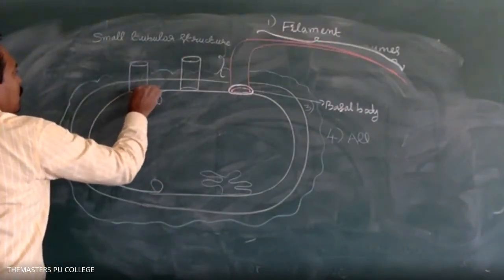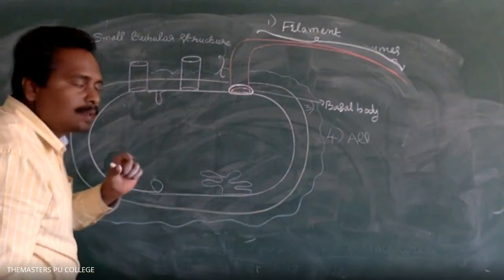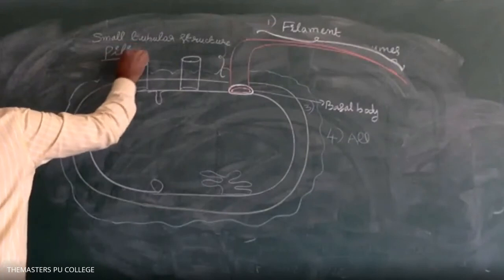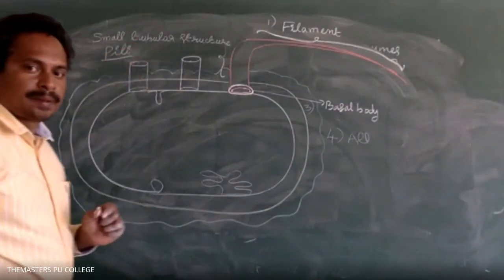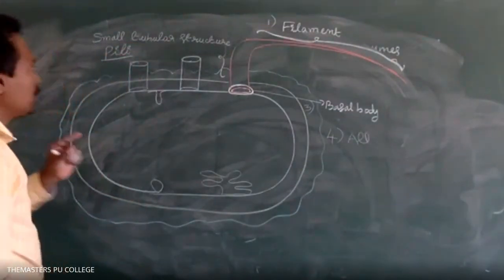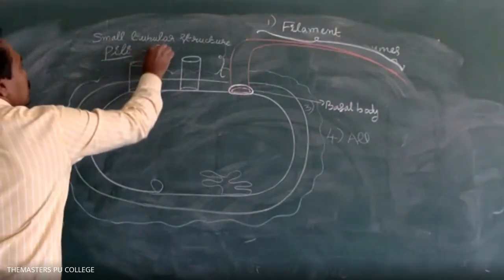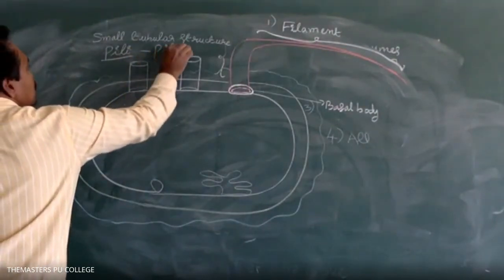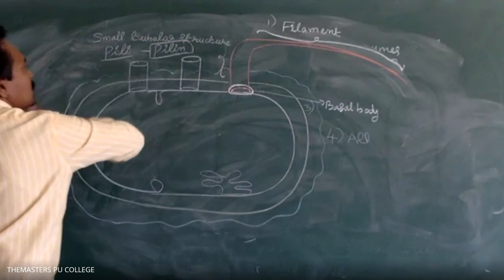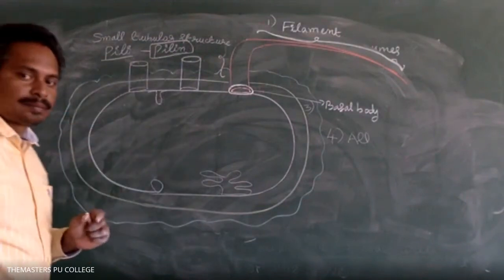These are called pili. Pili are made of pilin protein.